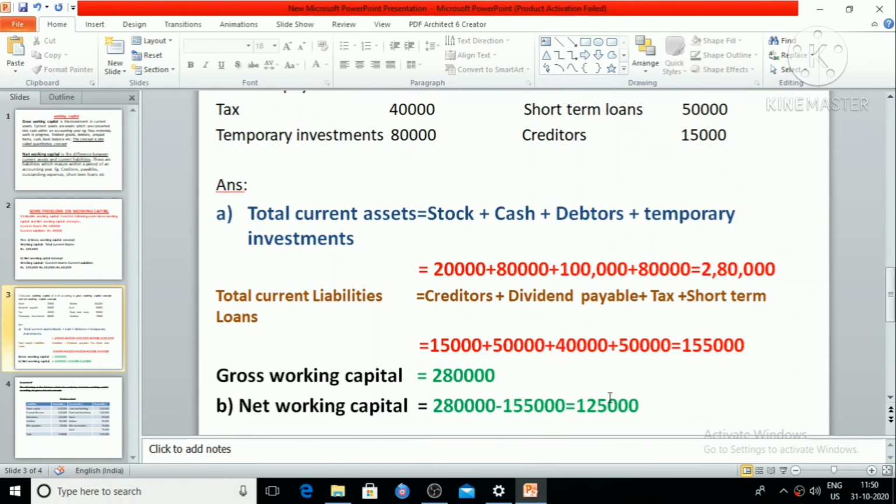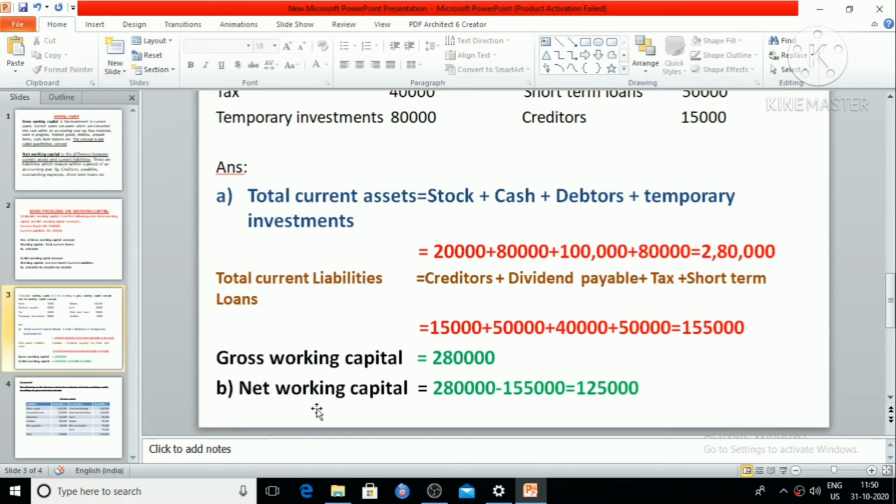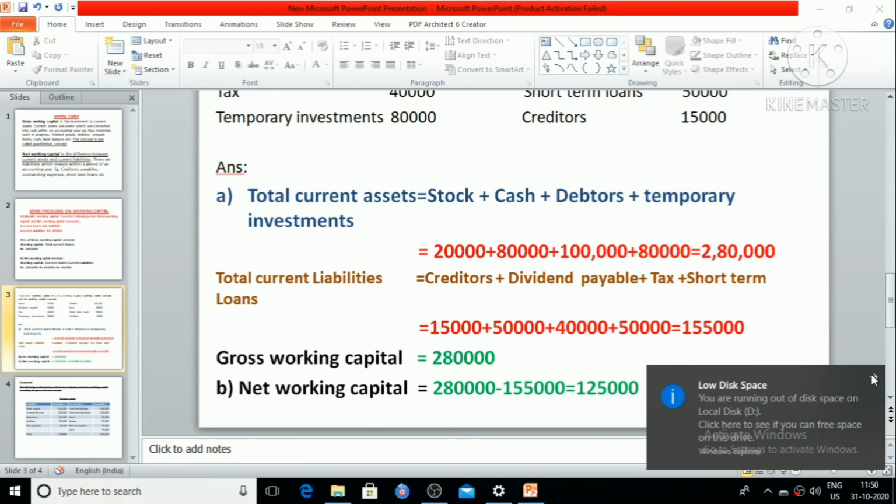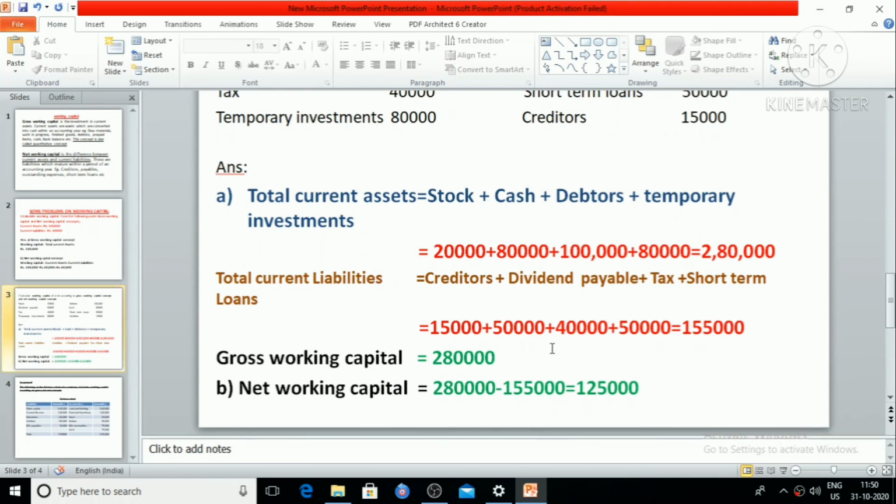So coming to the answer, what is gross working capital? Gross working capital is equal to total of current assets. We got 2,80,000. So gross working capital comes to 2,80,000 is the answer. Then what is net working capital? Net working capital is the difference between current assets and current liabilities. Our total of current assets is 2,80,000, our current liabilities 1,55,000. So the difference is 1,25,000. So net working capital is 1,25,000. Okay, so this is the way of finding out gross working capital and net working capital.